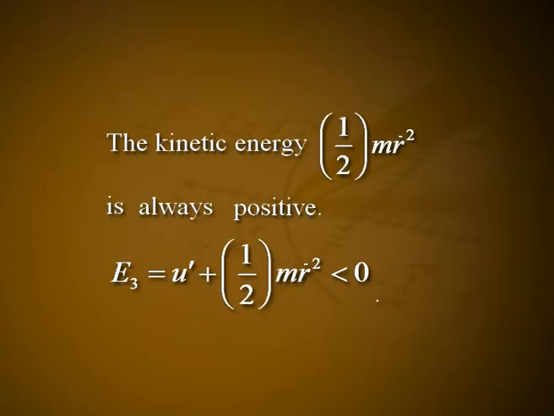Case 3: E is equal to E3, which is less than 0. The kinetic energy 1/2 m r dot squared is always positive. E3 is equal to U dash plus 1/2 m r dot squared, which is less than 0. In this case, U dash is negative and also |U dash| is greater than 1/2 m r dot squared. The total energy line for E3 intersects the U dash curve at 2 points A and B corresponding to the distances r3 dash and r3.